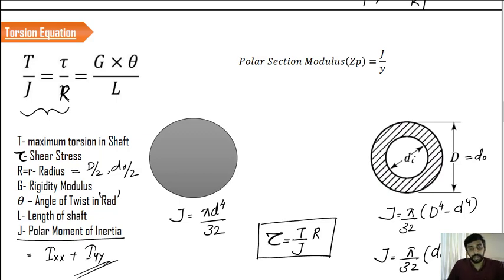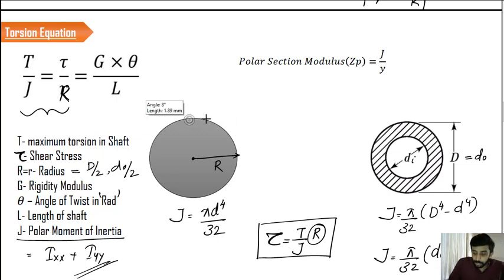In a similar manner, like we explained about the bending stress, where we stated that the value of bending stress is going to change based on the value of Y, similarly here, the value of tau is going to change purely based upon the value of R. That means R is a radius. So when the value of R is 0, the value of shear is going to be 0. When the value of R is maximum, you are going to get the maximum value. So from the center, you have the radius like this.